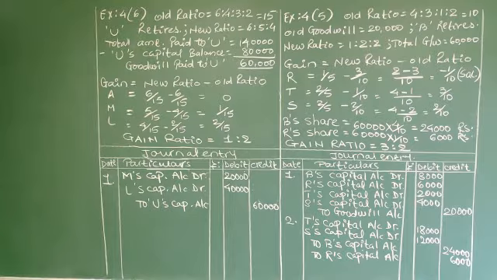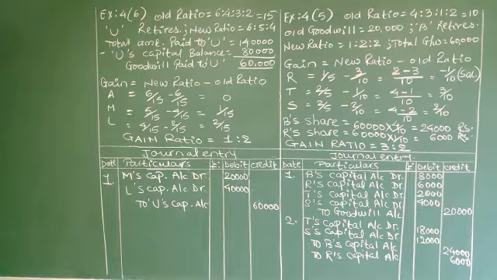So gain ratio is there, and we debited in gain ratio and credited retiring partner and sacrificing partner. Okay? In 6th, again 4 partners like in 5th, one retires but no one is sacrificing.